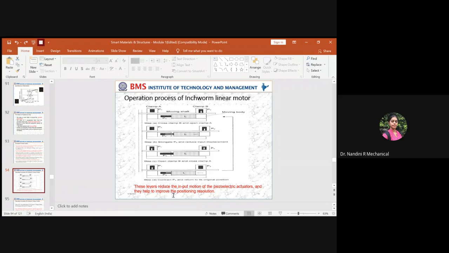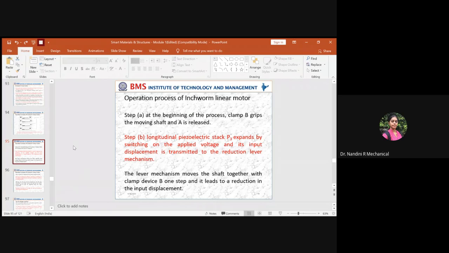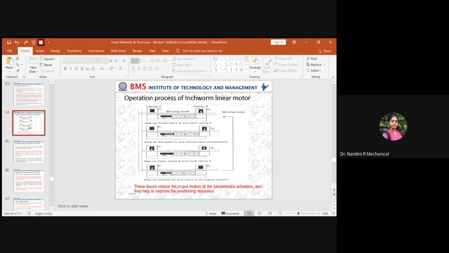Is this clear? Any doubts? No, no. Okay. So this is about the working. Usually they ask about the inchworm linear motor: how does it operate, its specifications, characteristics. You should be able to explain once you are thorough with the theory concept of piezoelectric material. So it has a step-by-step process. I just explained to you the structure, how it is made.